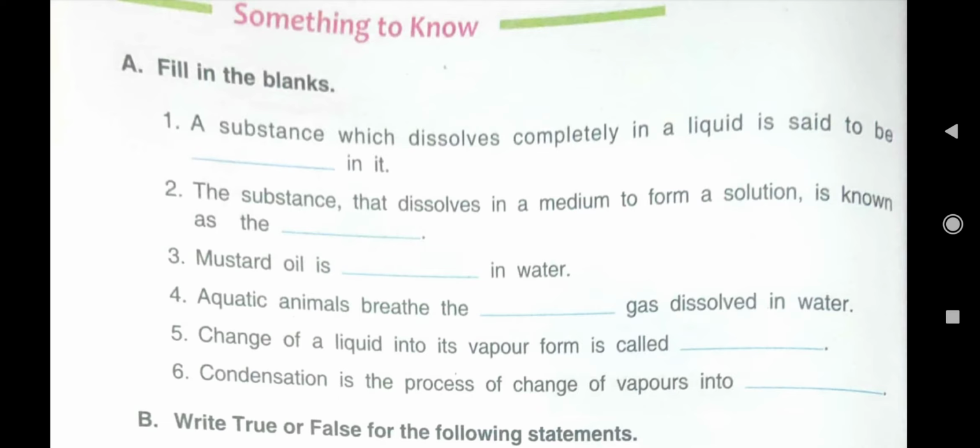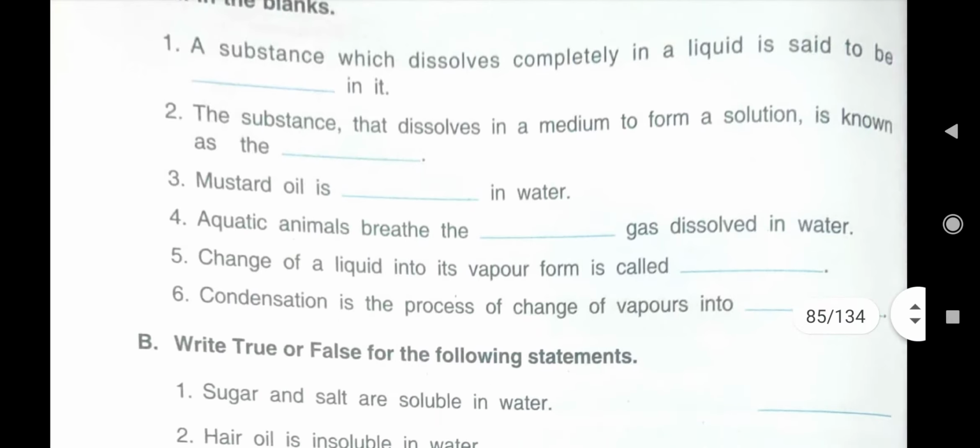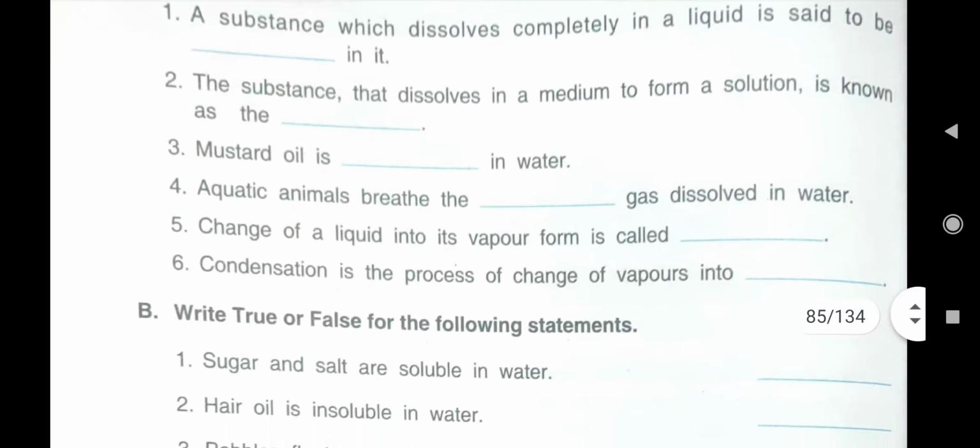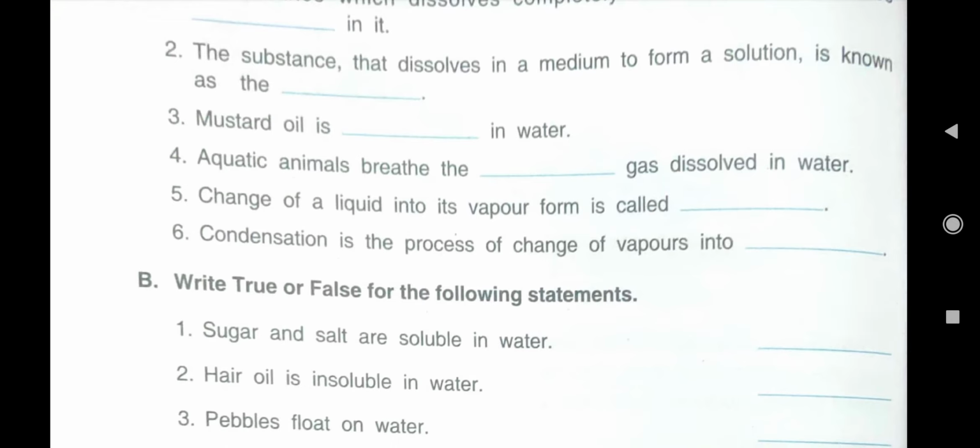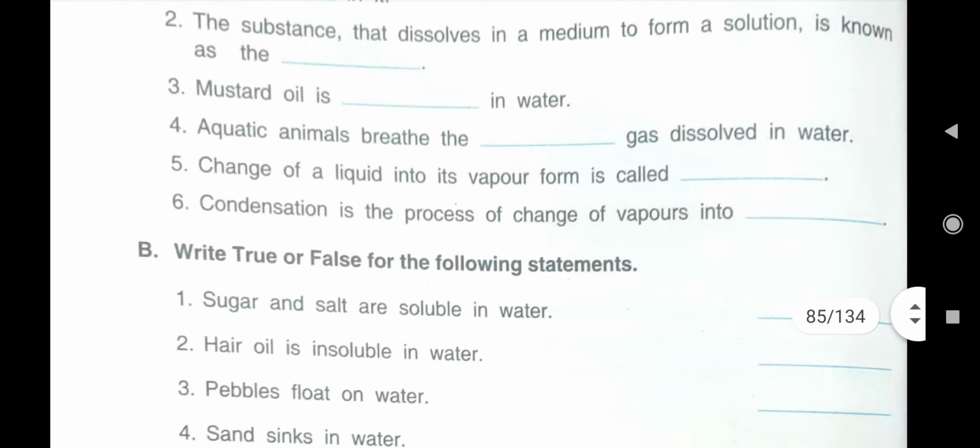Soluble in it. S-O-L-U-B-L-E, soluble. Then second: the substance that dissolves in a medium to form a solution is called, you just imagine children, I have told you just now, it is solute. S-O-L-U-T-E.